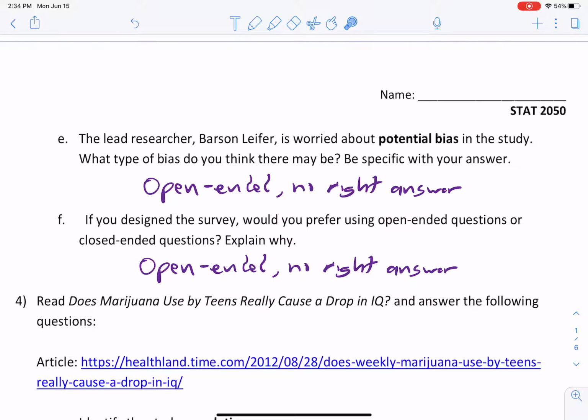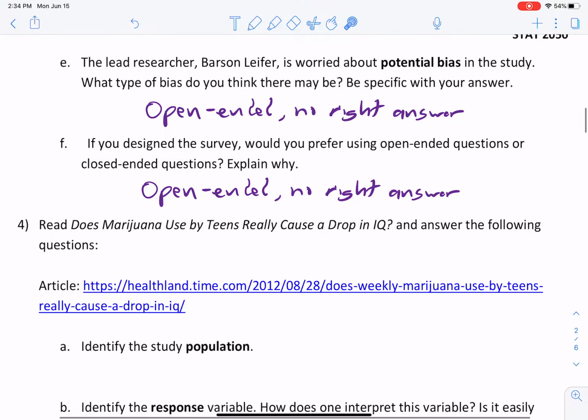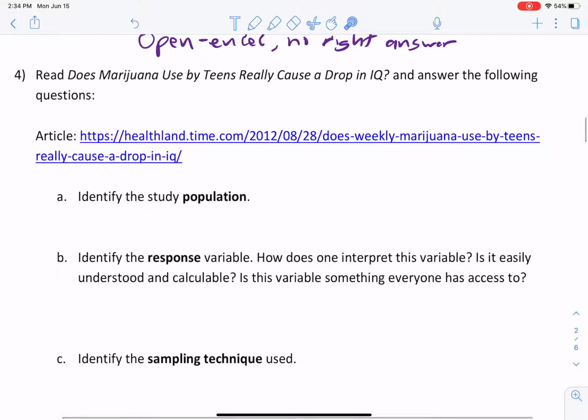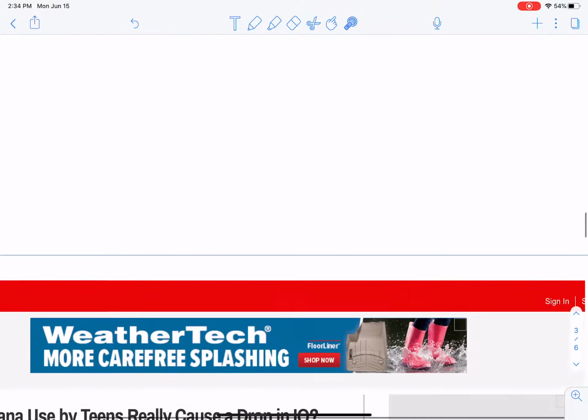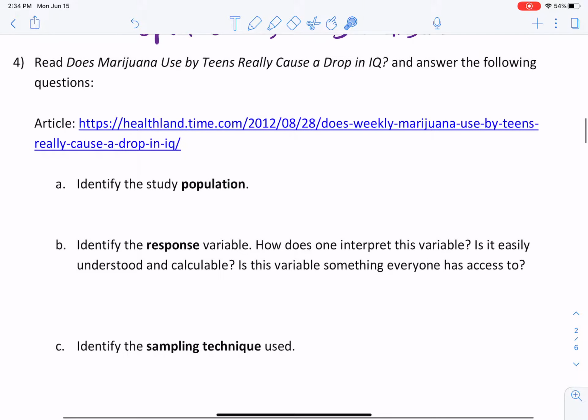So again, no right answer there. It's totally what you think. What I just described is what I think, so no worries there. Whatever you put was probably good. Okay, so moving on. Here's a paper. Here's a link, and I've got it attached down here too. So I'll go read it real quick.